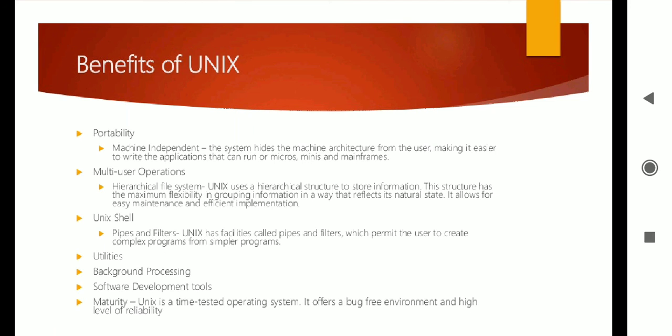Its architecture is in such a way that no viruses will enter this particular system. So most of the developers will prefer Unix for their development, as the operating system in their computer. Okay, so I think this is sufficient for today's session. So we will continue in the next.